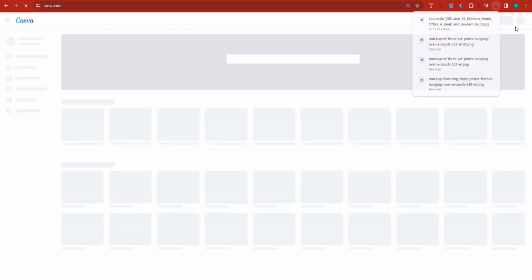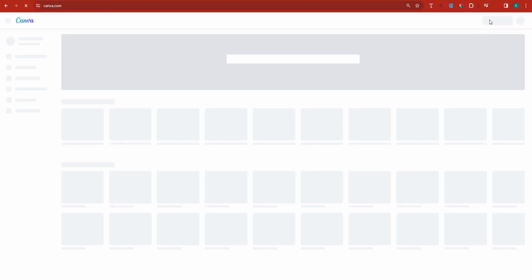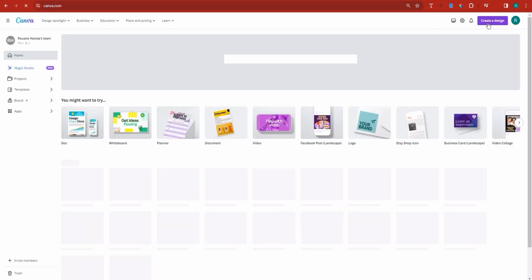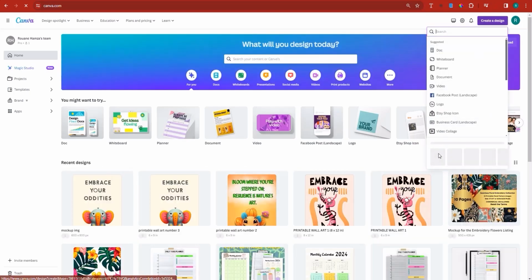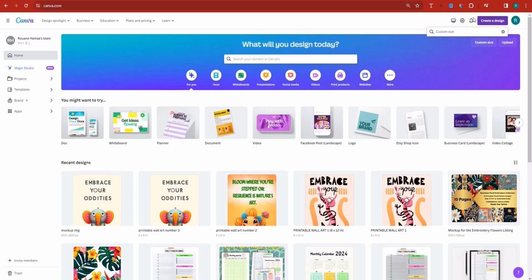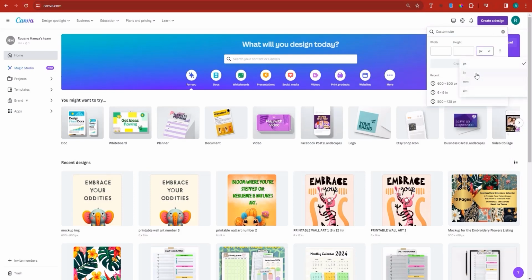And I'd like you to go to Canva here and go for an image which is 16 by 9 inches. So click on create a design right here on Canva, and then start a design which is a 16 by 9 inch design. So I'm going to click here on create a design. And then right here we have this option, which is custom size. Make sure you select custom size. And then instead of pixels, switch to inches, 16 by 9 inches. And click on create a new design.